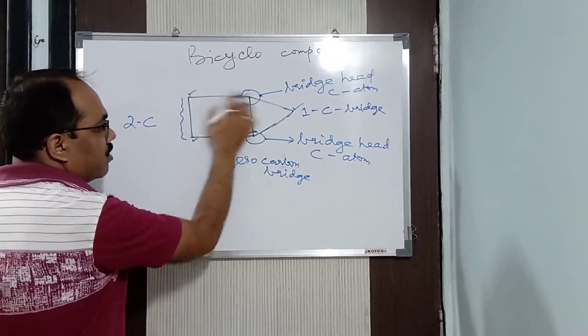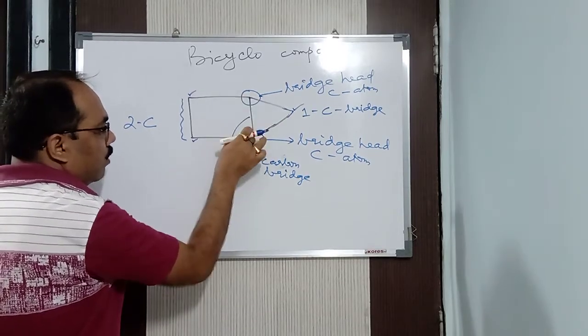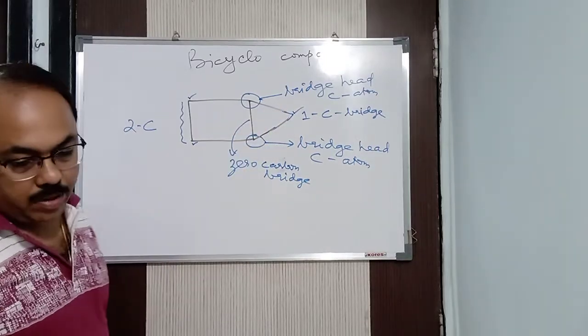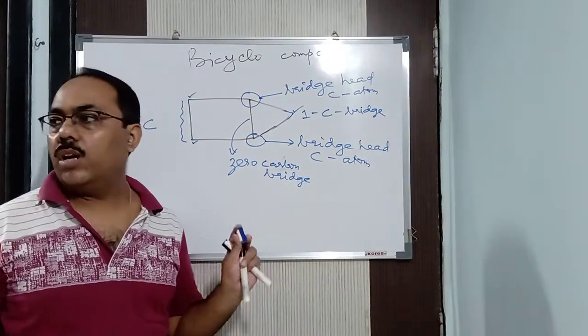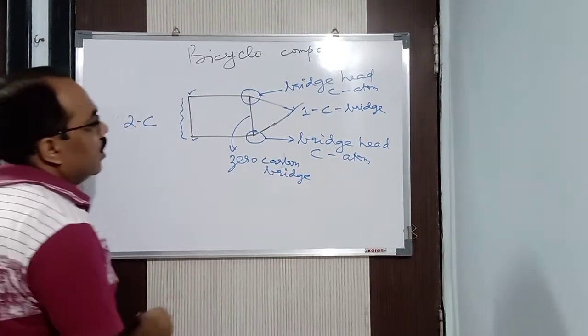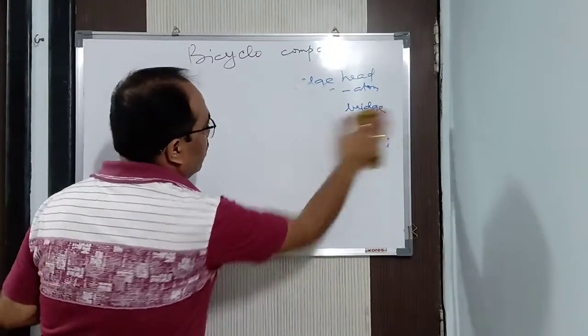Here the 2 rings are there. This is one ring and this is another ring. The 2 rings are there, and this is the common carbon, which is said to be a bridgehead carbon atom. So this is a 2 carbon bridge, this is a 1 carbon bridge. Now first you understand this particular fact. Once you understand it, then I will come to the naming of this compound. How to name it. Now listen children.